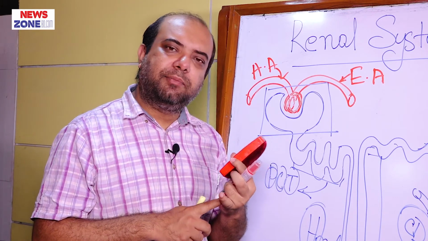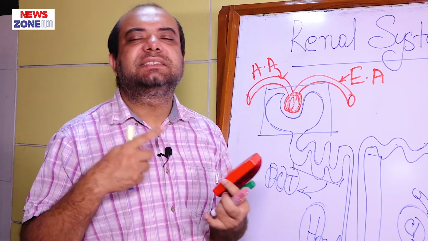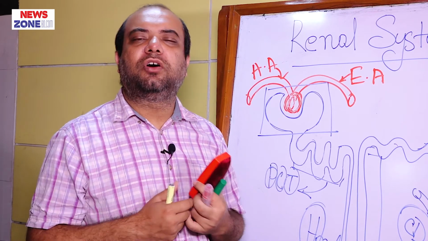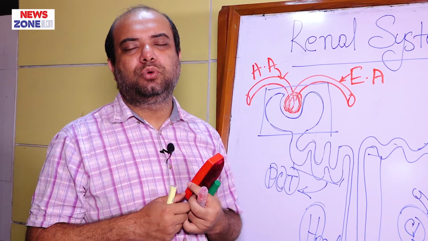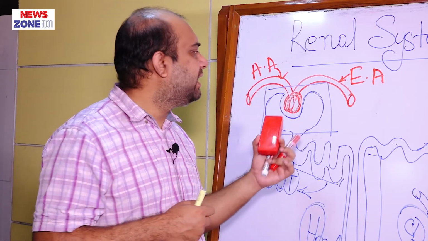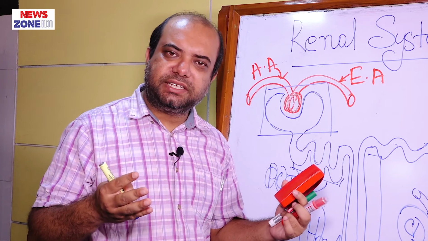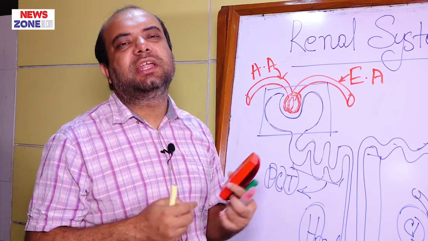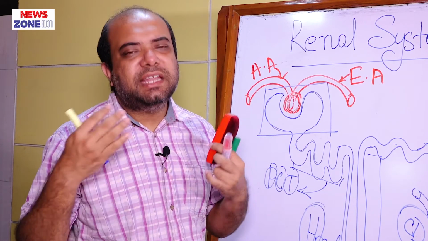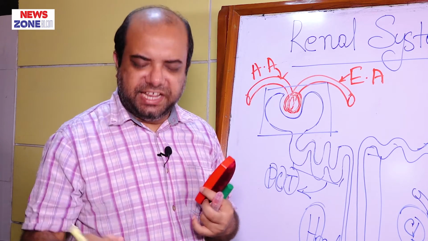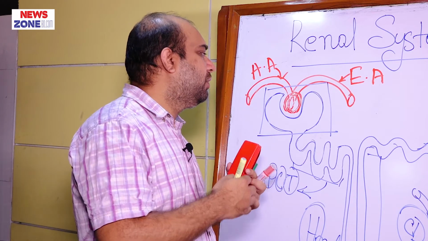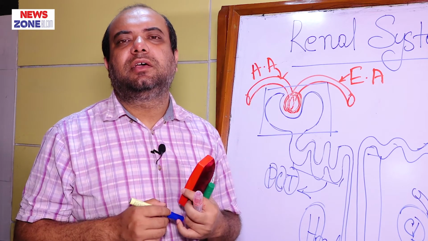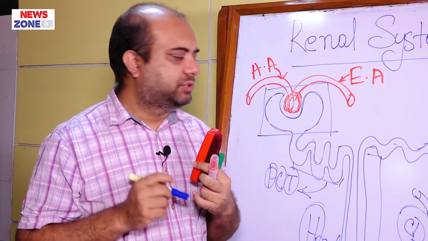So it is the number one basic difference. The second difference is the location. Cortical nephrons are situated in the outer cortex, and juxtamedullary nephrons are situated in the inner cortex but near the medulla.